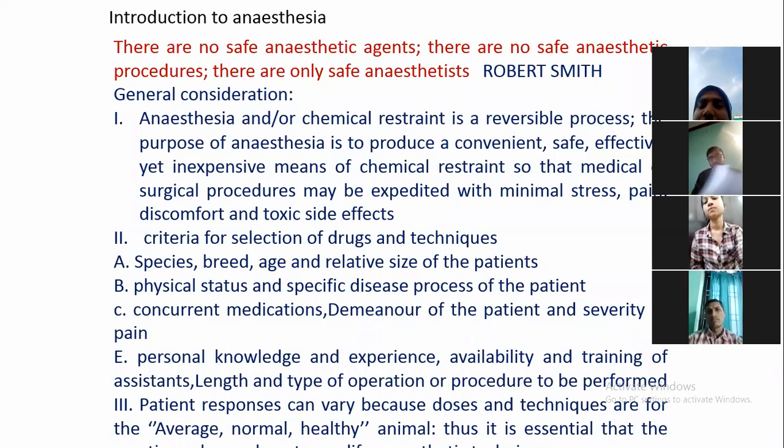Then physical status and specific disease process of the patient. Suppose an animal has kidney failure, a kidney problem, and you are going to conduct some surgery, such as removing a mammary tumor.